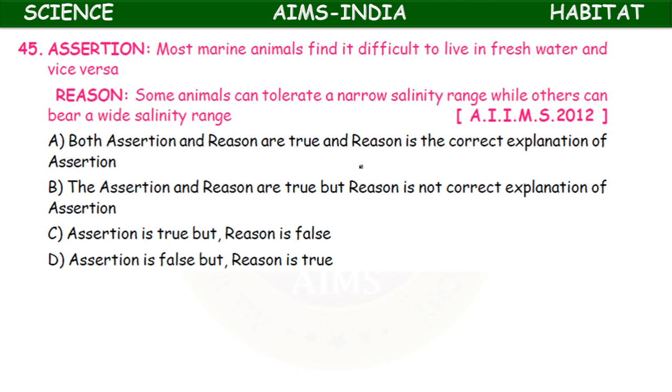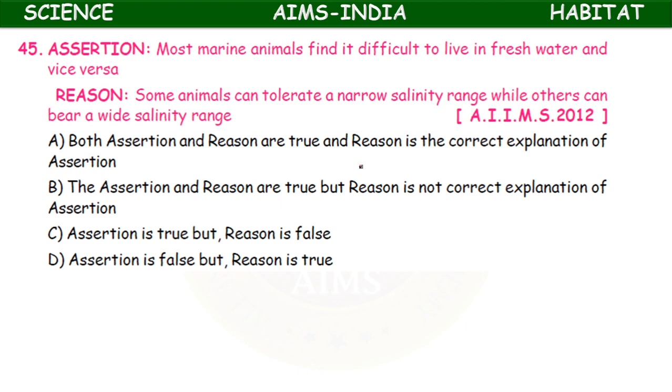Assertion and reason type. Assertion: most marine animals find it difficult to live in fresh water and vice versa. Okay. Reason: some animals can tolerate a narrow salinity range while others can bear a wide salinity range. So this question appeared in 2012, AIIMS, All India Institute of Medical Sciences. So you have to select the option.